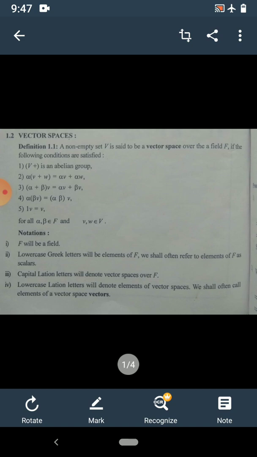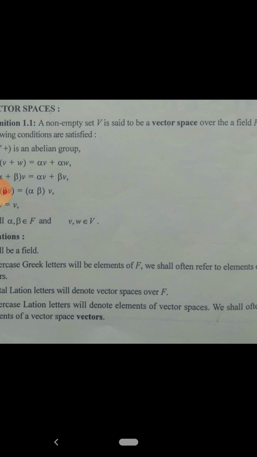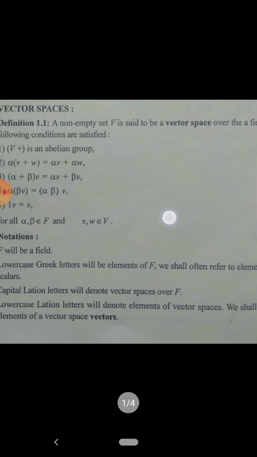To know the vector space, at first you should know the field, which we have studied in fifth semester. Now consider V is a non-empty set.